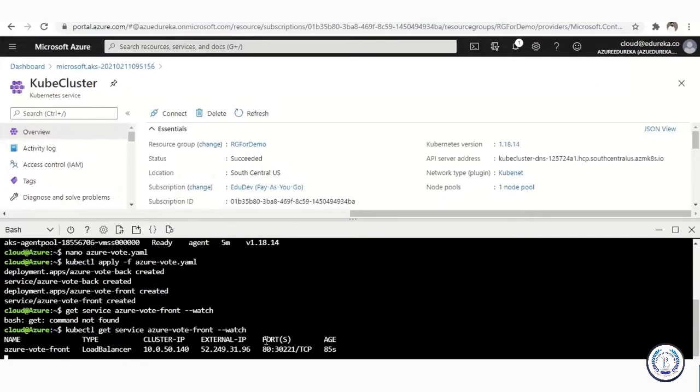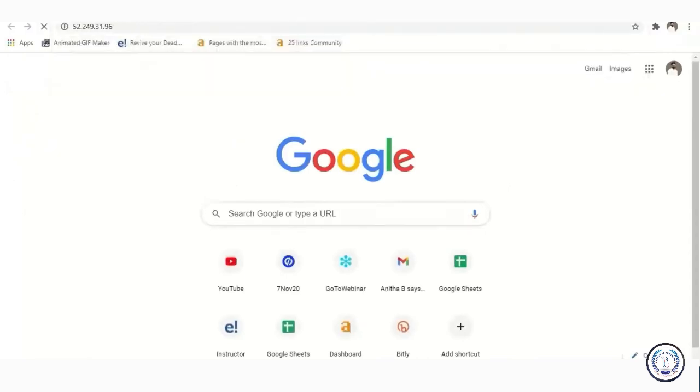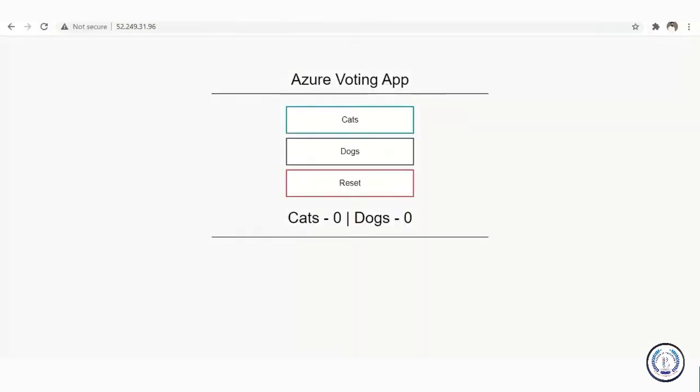So guys, at times what you see here, your external IP, if your system is very slow, which is in my case, but I don't know how it happened. It says only 85 seconds is what it says. So normally it takes time for you to see this external IP. But luckily we can see it. So I'm going to just copy it here, and I'm going to paste it here. And this way we should be able to see the application that we've created. So you can see you can vote here. Let me vote for dogs, once, twice, thrice, and I can just go ahead and reset it as well.